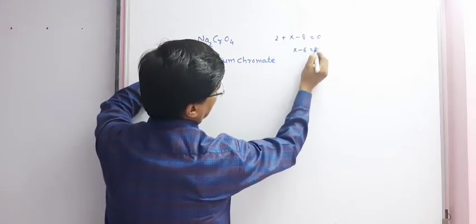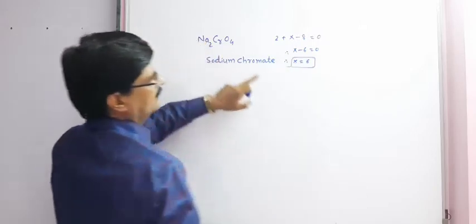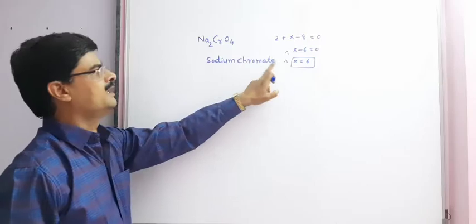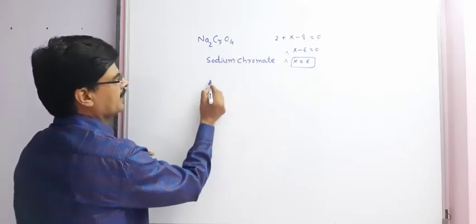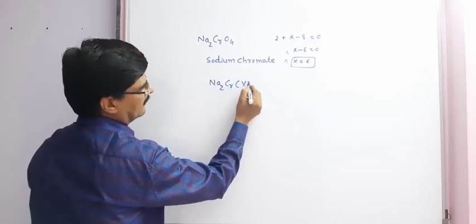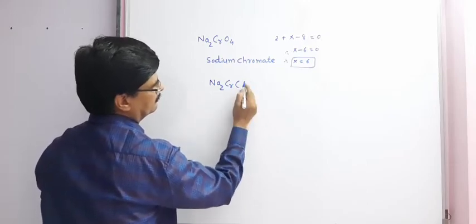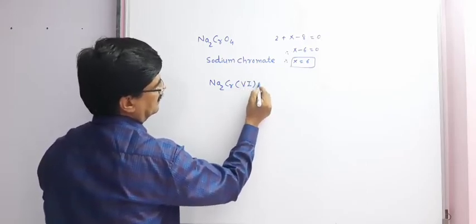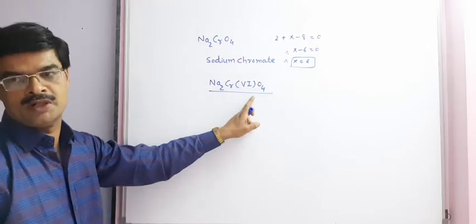So x minus 6 is equal to 0, x is equal to 6. So the oxidation state of chromium is 6. So it can be written as Na2Cr(VI)O4. This is according to stock notation.